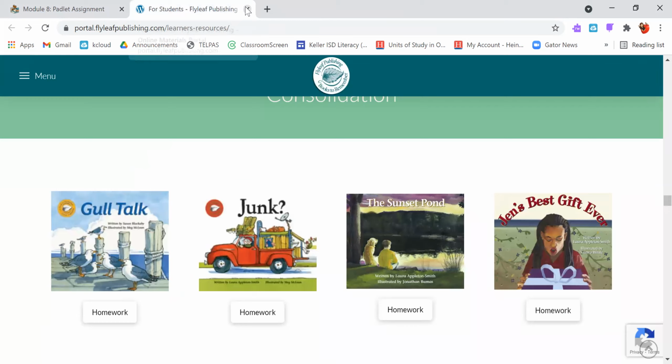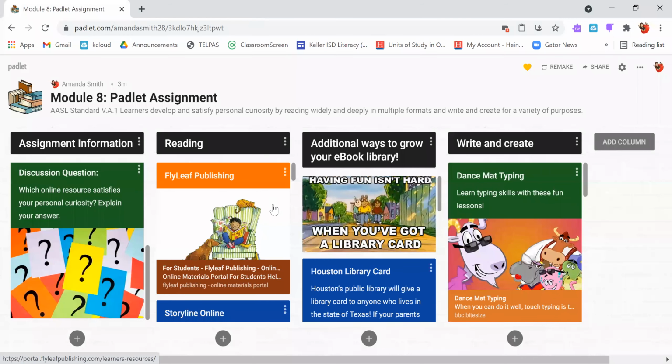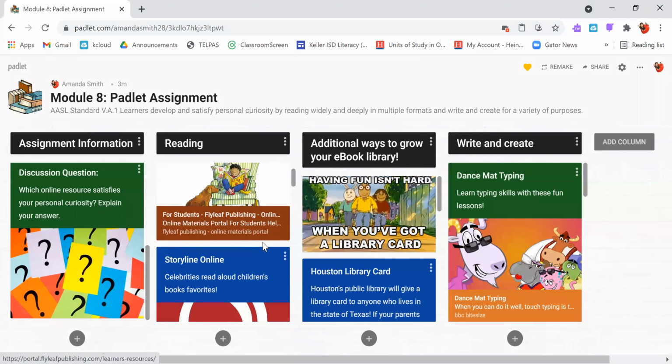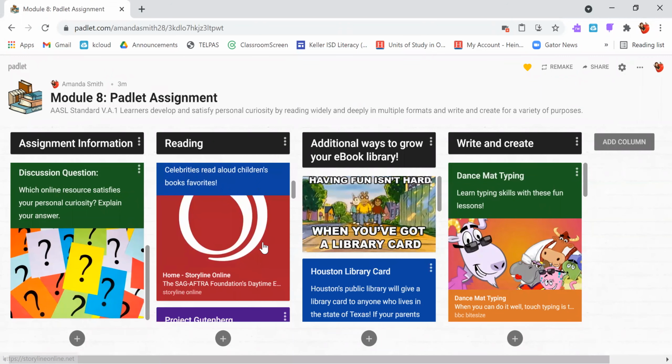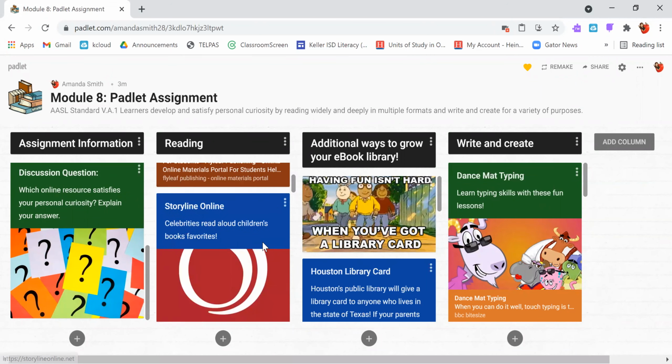So that's one of the resources that we can use. Now, as we continue down our reading category, the next resource you'll see is Storyline Online. We can read books for ourselves, but another fun way to satisfy that personal curiosity and develop our reading skills is by listening to read alouds. At Storyline Online, you can go and listen to celebrities reading aloud some of your favorite children's books.